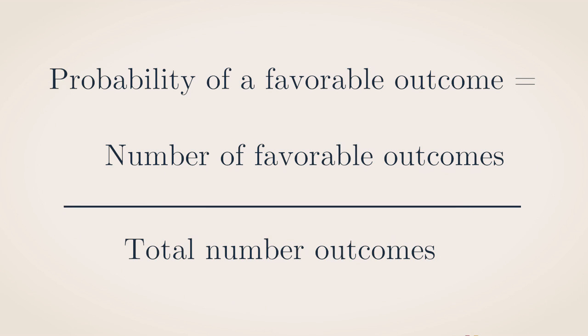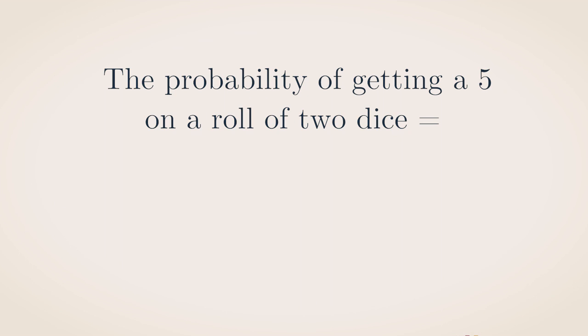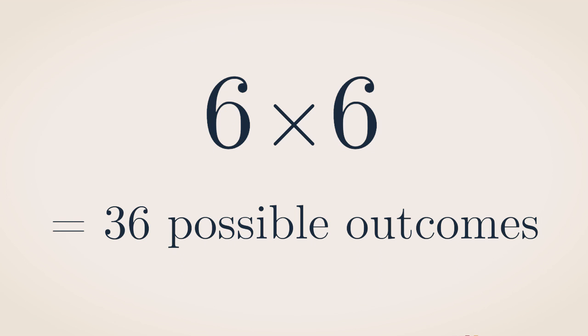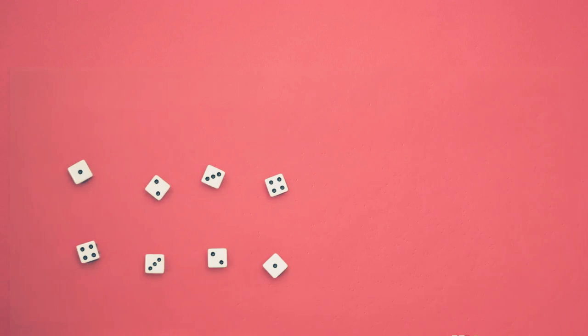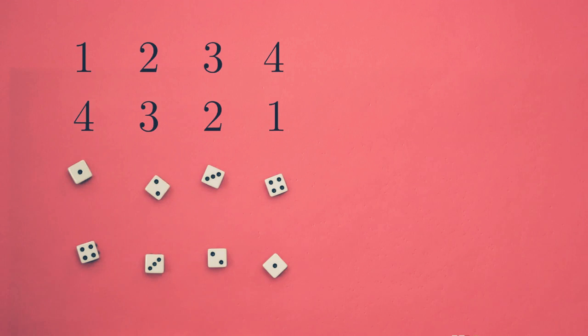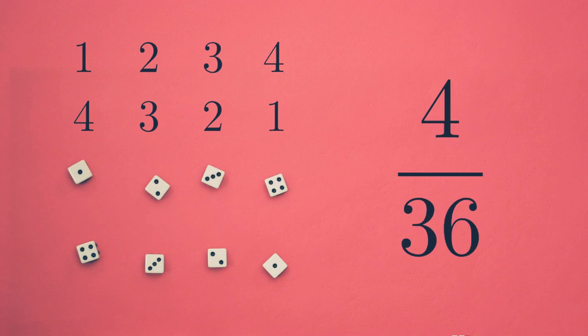So, for example, the probability of getting a 5 on a roll of 2 dice is 4 over 36. Why? Because there are 36, 6 times 6, possible outcomes, of which 4 outcomes, where the numbers on the 2 dice are 1 and 4, 2 and 3, 3 and 2, and 4 and 1, are favorable outcomes that add up to 5. So the probability is 4 over 36.